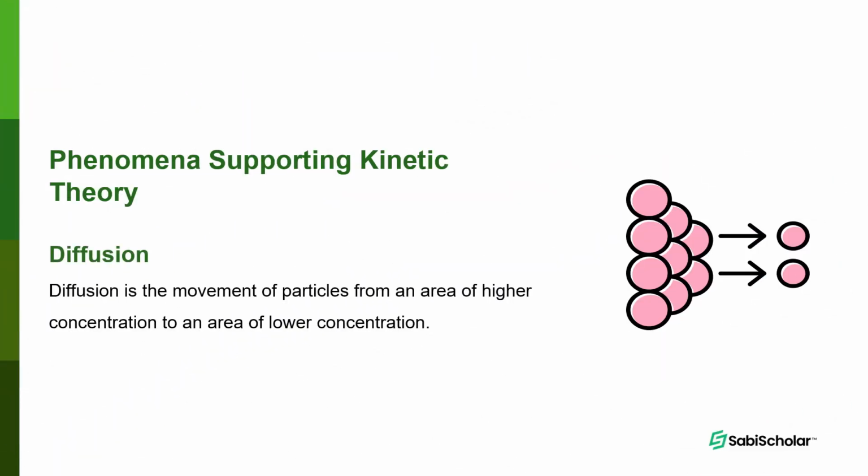One, diffusion. Diffusion is the movement of particles from an area of higher concentration to an area of lower concentration. So when the particles are moving from where it is high to where it is low, we call it diffusion. For example, when I spray a perfume at one corner of the room, that corner is my higher concentration because we have a lot of perfume there. Then it begins to move to other parts where there is no perfume. So that is moving from where it is high to where it is low. So diffusion is the movement of particles from an area of high concentration to an area of lower concentration.